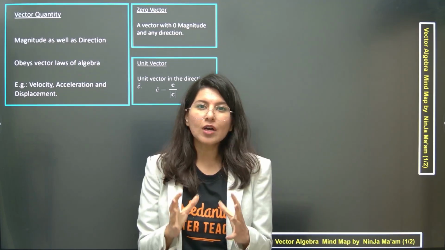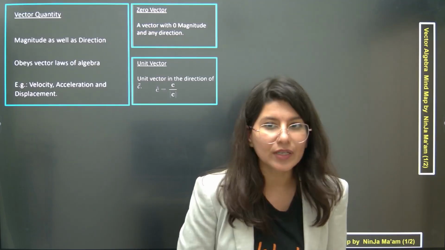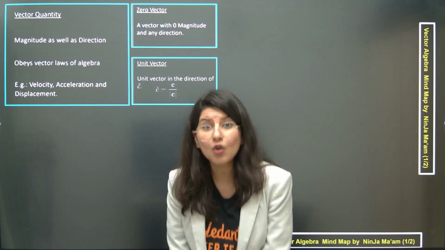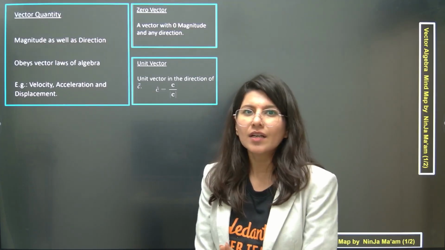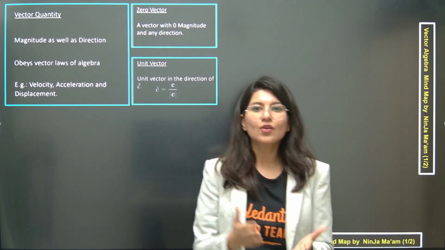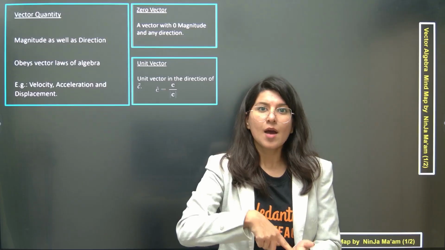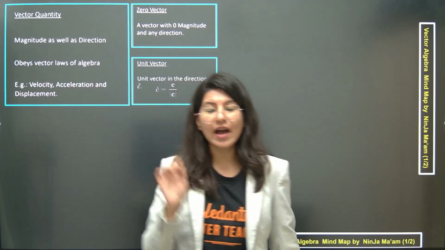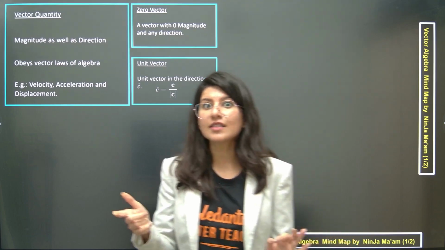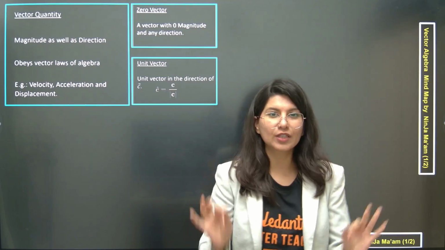Now let us talk about two very important definitions, which are zero vector and unit vector. What is a zero vector? A zero vector is a vector with zero magnitude but with any direction. Sometimes students get confused that a zero vector will not have any direction. It will have a direction, but it can be any direction. Saying that a zero vector has no direction is absolutely wrong. That's what I just wanted to convey.